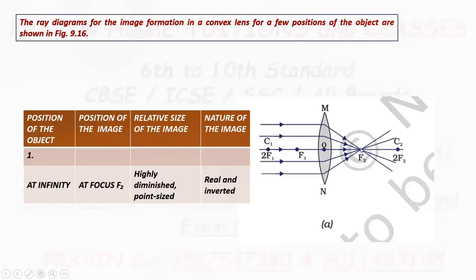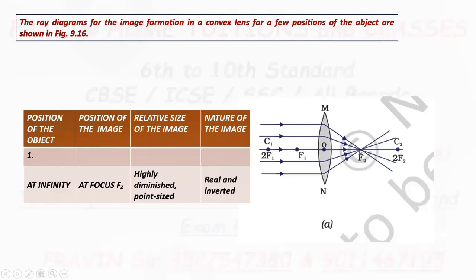So here the image is formed at the meeting point of emergent rays, or after refraction the rays meet each other, and the meeting point is the point where image is formed, and this is the position of image.